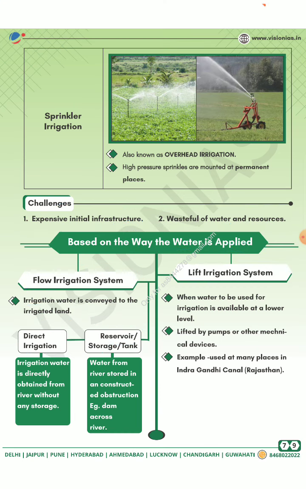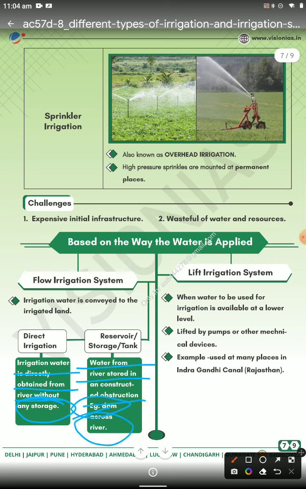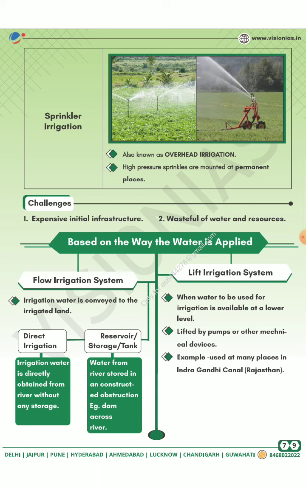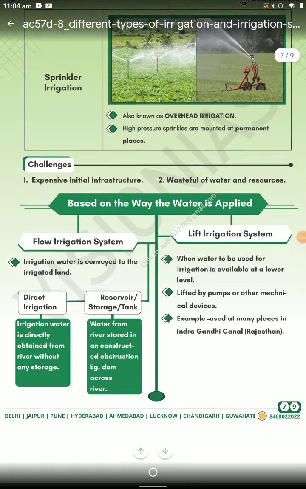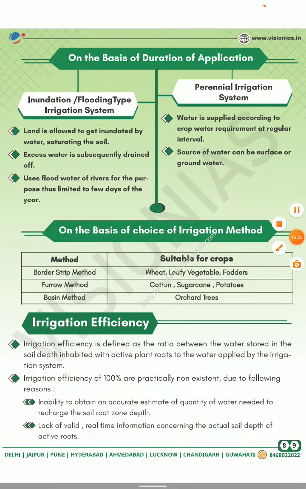tank. The irrigation water is developed from the waters of the storage. Then the river system is connected to the dam across the river. In lift irrigation, when the water available for irrigation is at a lower level, it is lifted by a pump through a mechanism to a canal division, like the Indira Gandhi canal, also in the Rajasthan area. Then the river can develop a lot of dry land and semi-arid land, converting it to fertile land.